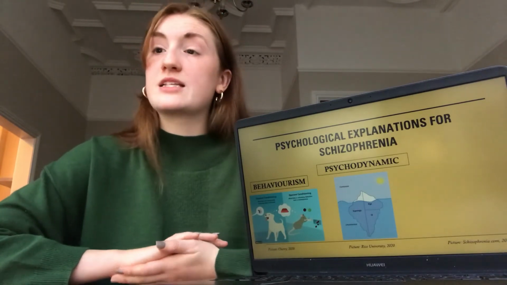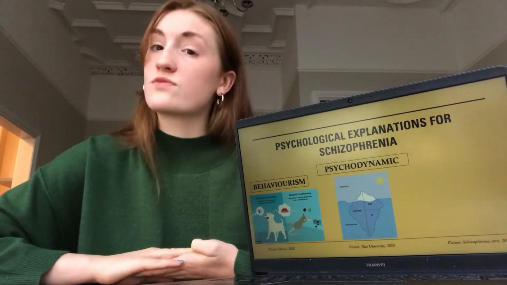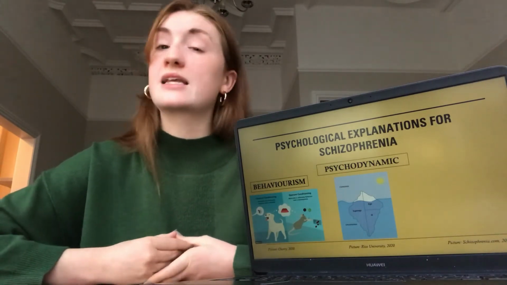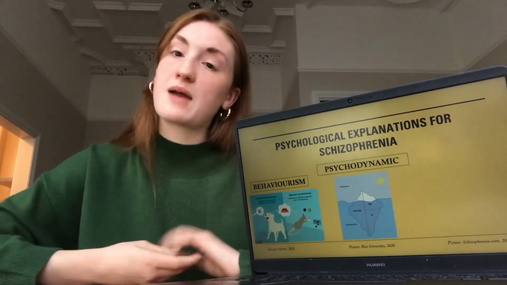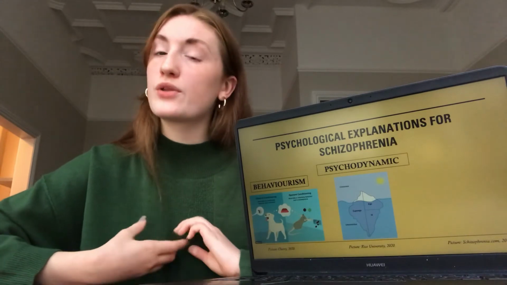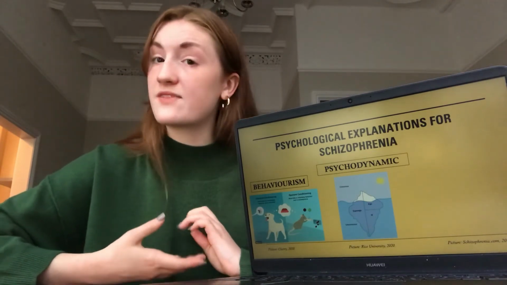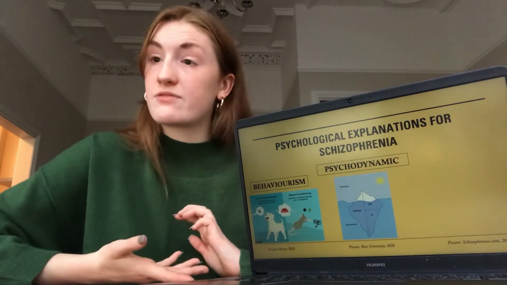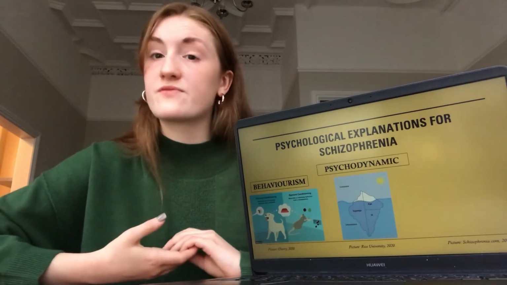The ego is the rational part of the psyche, developing when a child is around 1. Obeying the reality principle, it makes decisions taking the constraints of the real world and recognises unrealistic demands of the ID. The superego is the final part of the personality that develops between 3 to 5 years, but may still develop into later adolescence. It is built upon internalisation of social norms and values.